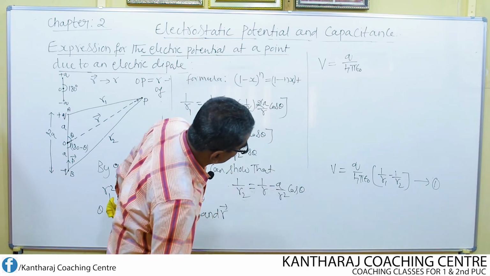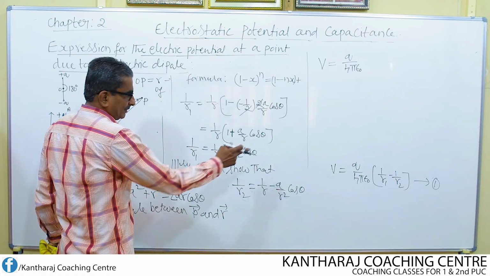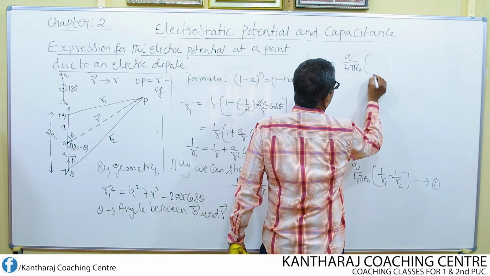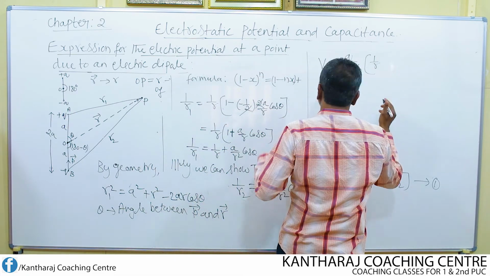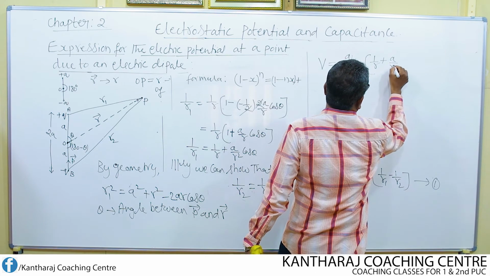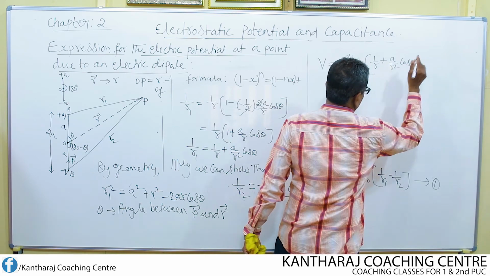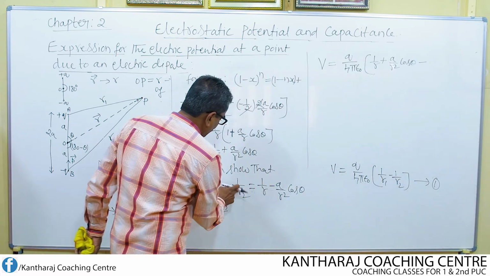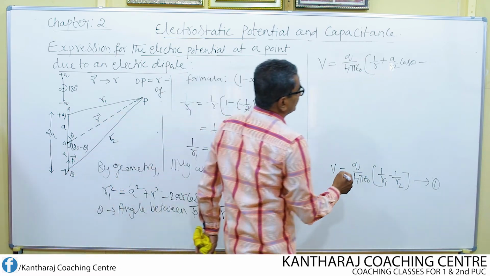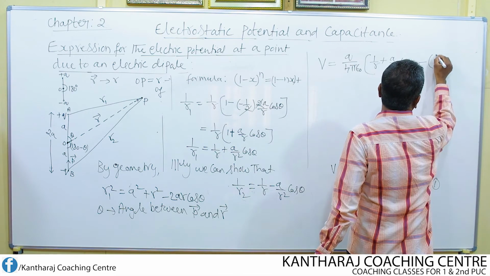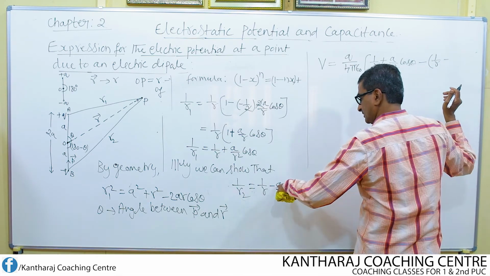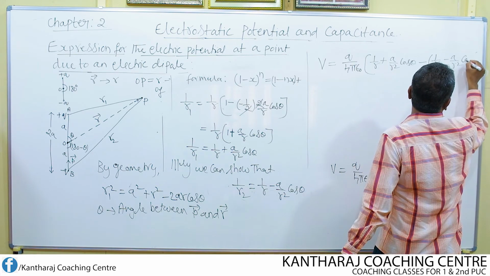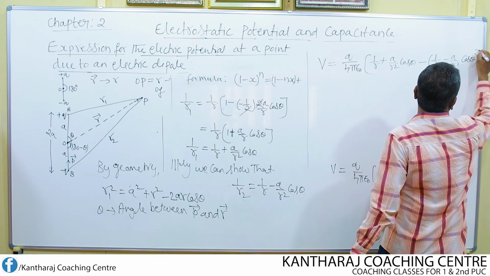Then what is 1 over R1? 1 over R1 is nothing but 1 by R plus A by R square into cos theta. Minus is there, right? Minus. What is 1 by R2? 1 by R, open the bracket because minus sign is there, 1 by R minus A by R square into cos theta. Close the bracket.